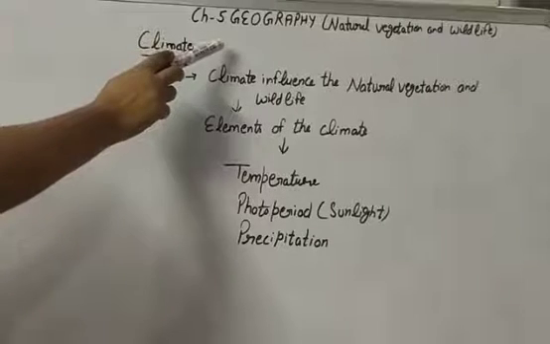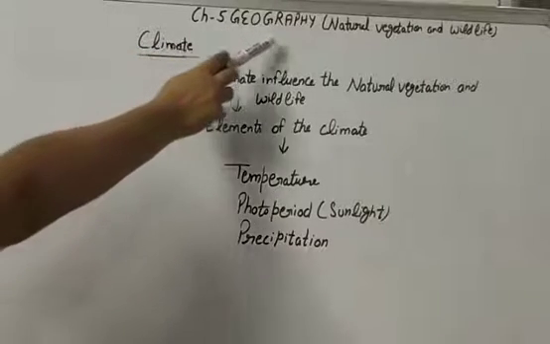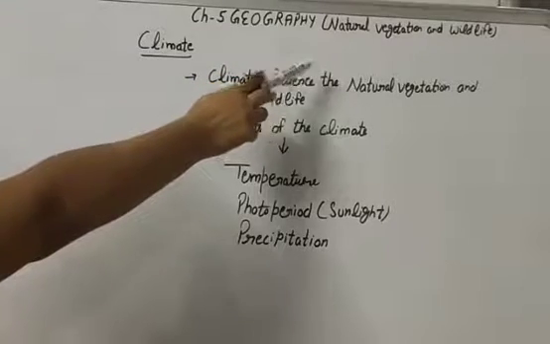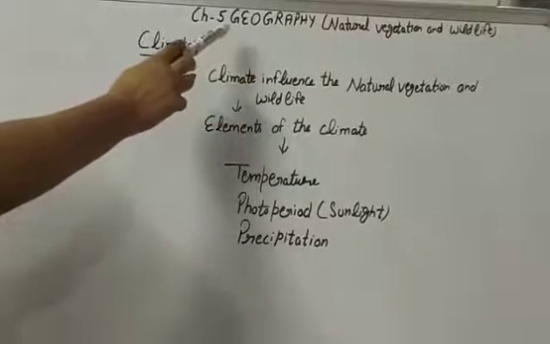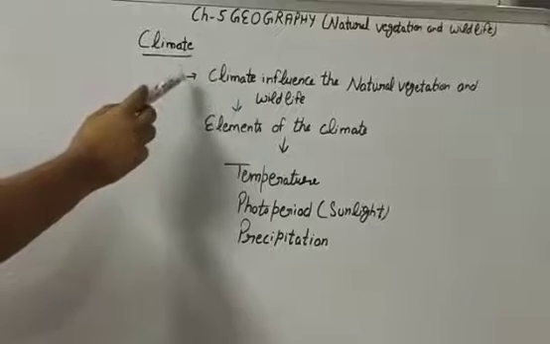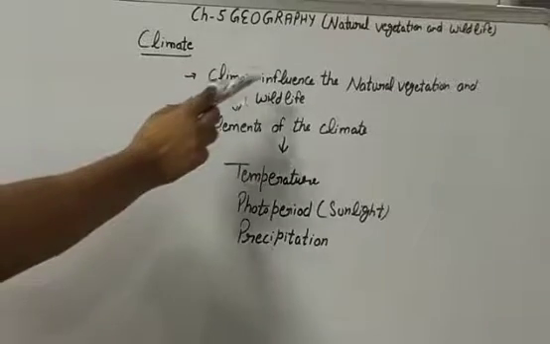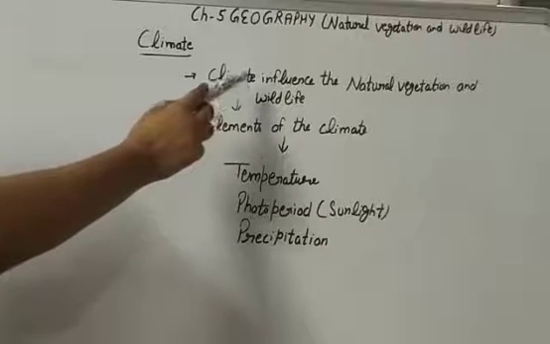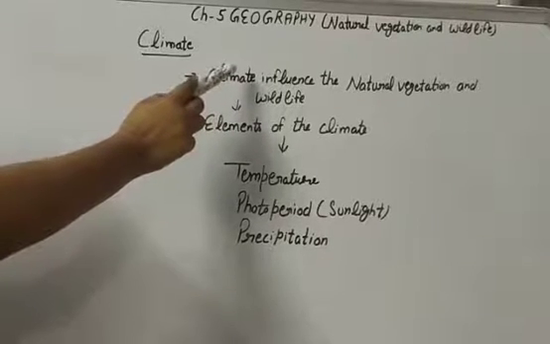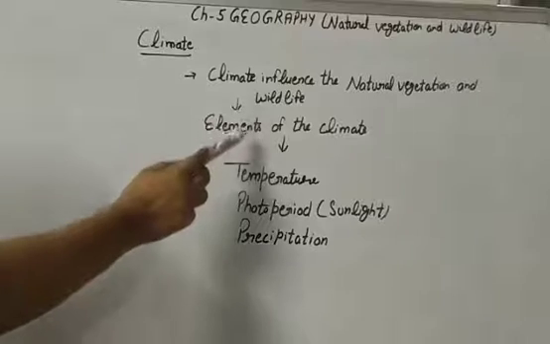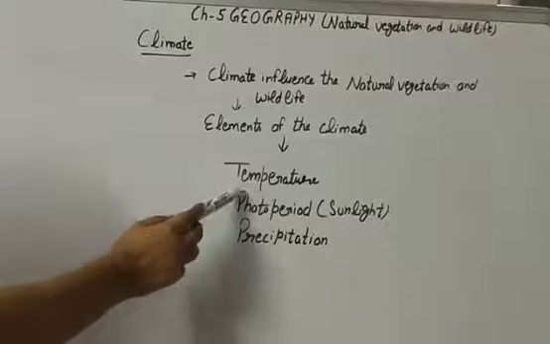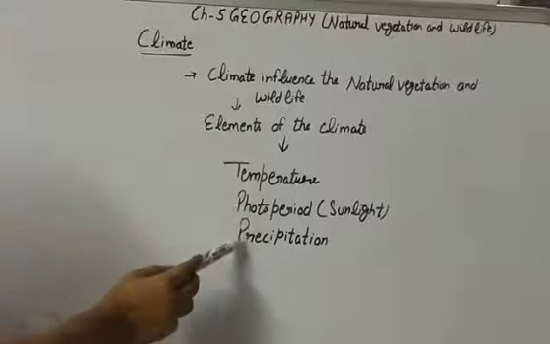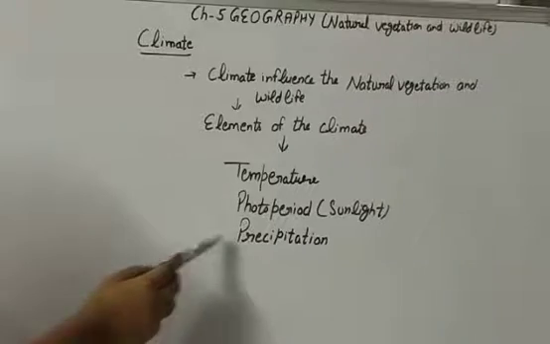Hello student, in the previous video of Chapter 5, Geography, Natural Vegetation and Wildlife, we discussed biodiversity in India. Like the relief feature, the climate also affects the natural vegetation and the wildlife of a place. The effect of the climate on biodiversity is defined by the temperature of that place and the amount of sunlight and precipitation that it receives.